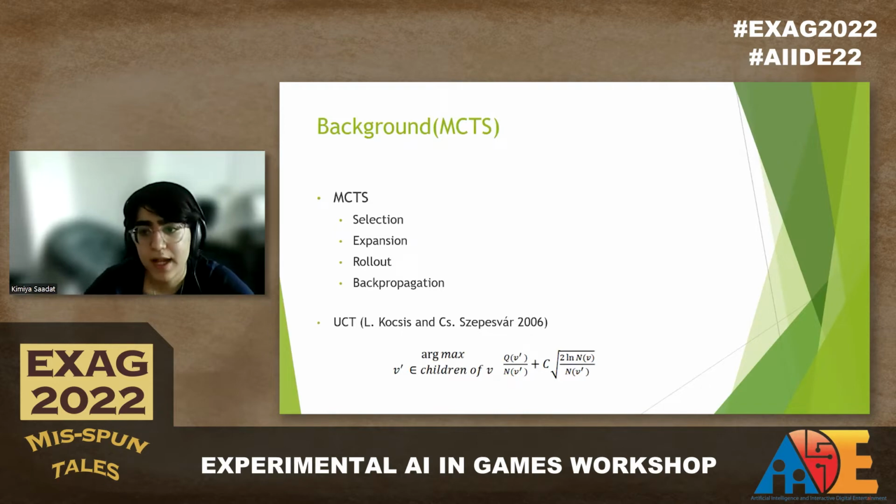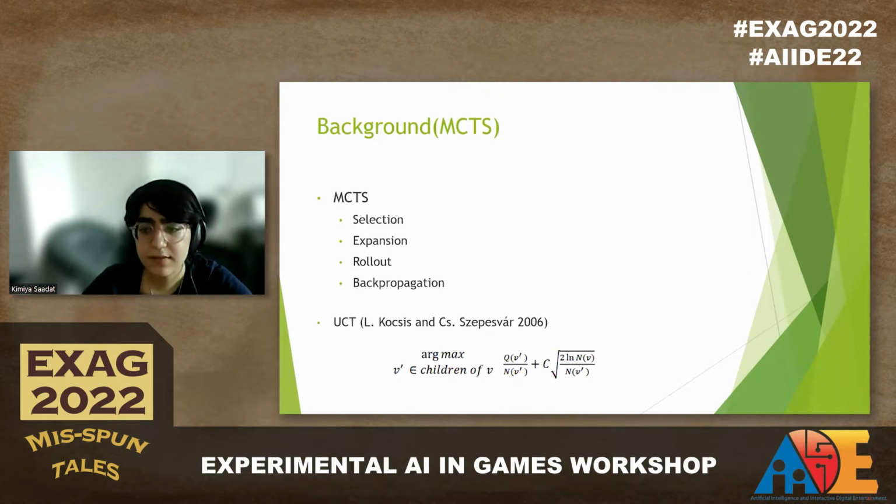MCTS is a popular algorithm in game-playing agents that has been used in many board games like checkers and Go. MCTS works online and doesn't need pre-training. Also, it's an anytime algorithm where you can stop the process at any time and get some kind of a solution. These characteristics make MCTS an ideal candidate for our application. The basis of the MCTS algorithm includes building an asymmetric tree and searching for the optimal solution while simulating the game.